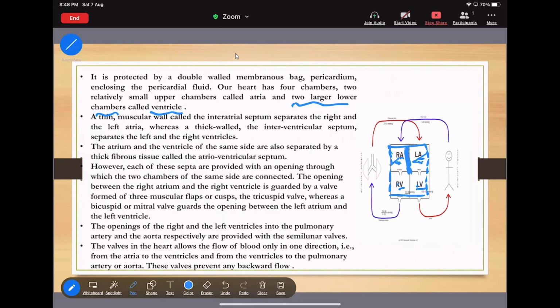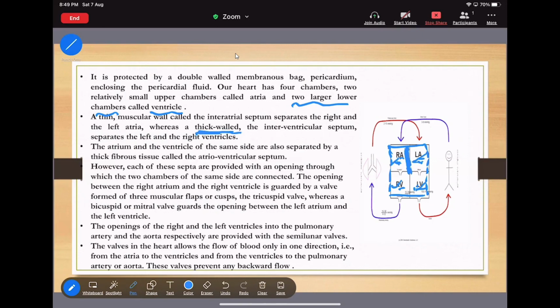Whereas the thick wall, the interventricular septum, separates the left and the right ventricle. Now see, this is the right ventricle and this is the left ventricle. And it is the thick wall, the interventricular septum.